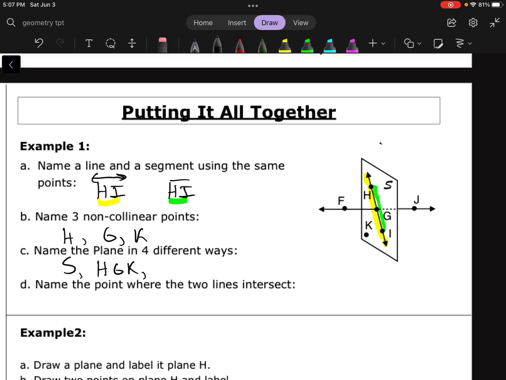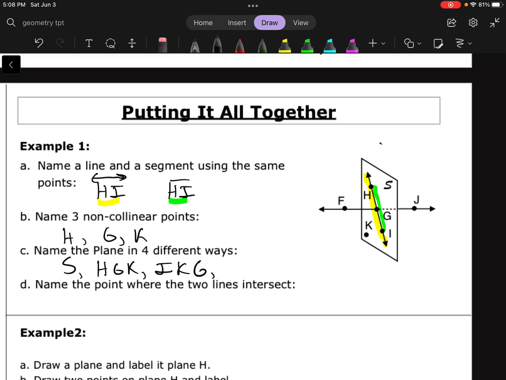Maybe I want to do IKS. Nope, can't do S because that's not a point, right? So we can't include S, so what about I, K, and G? Those are 3 points that are non-collinear that are on the plane. And then let's just shuffle those letters around a little bit more.